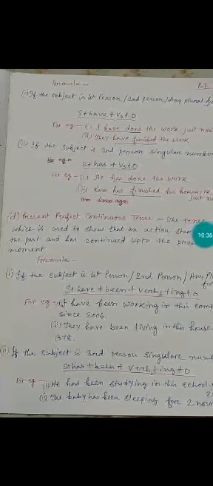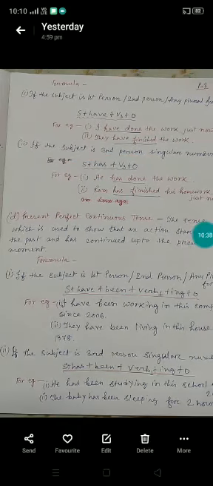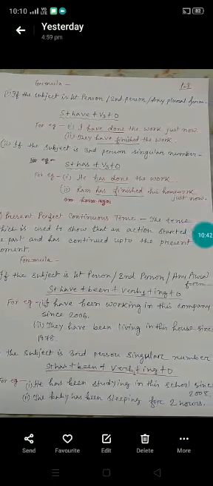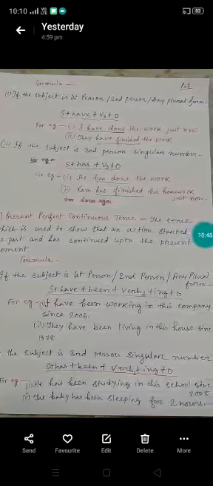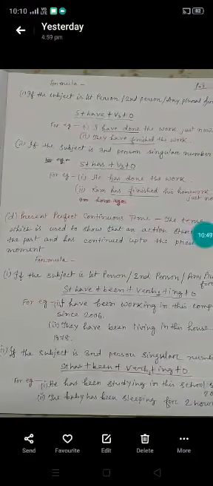Now coming to the present perfect continuous tense. It is the last form of present tense. So students, present perfect continuous tense means the tense which is used to show that an action started in the past and has continued up to the present moment. That means something which has started in the past and has continued up to the present moment. That is present perfect continuous tense.